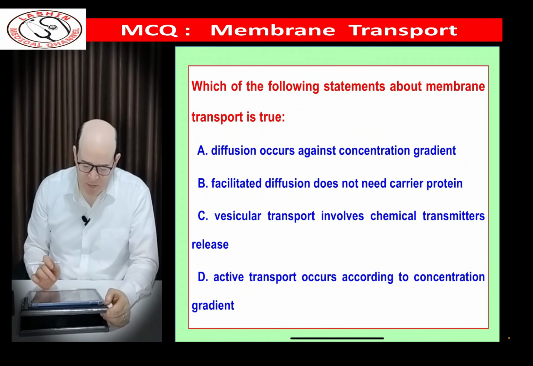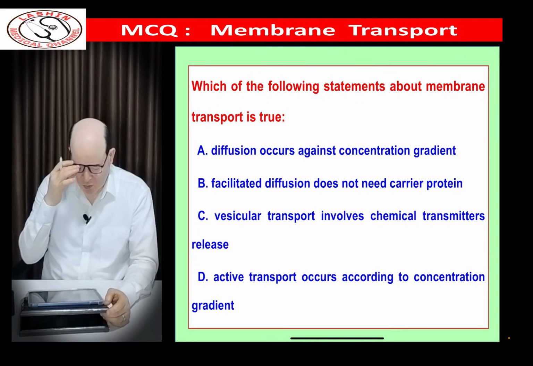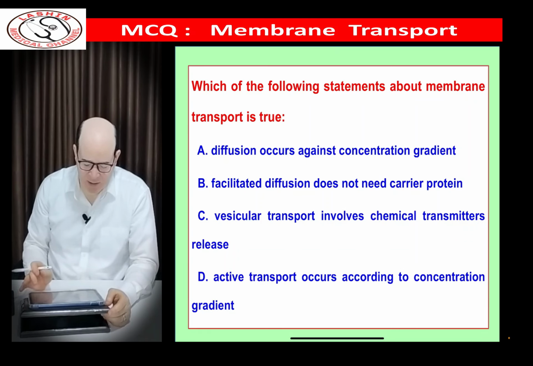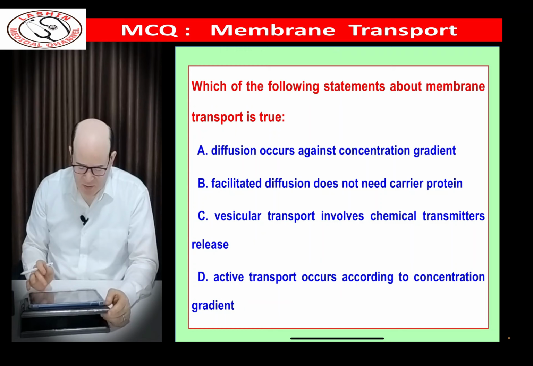Which of the following statements about membrane transport is true? Diffusion occurs against the concentration gradient. Facilitated diffusion doesn't need a carrier protein. Vesicular transport involves chemical transmitter release. Active transport occurs according to a concentration gradient. Which of these is true?